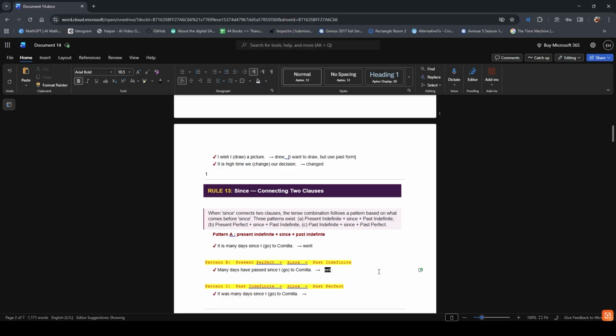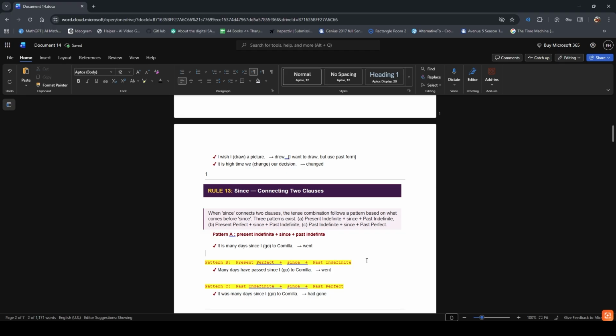The answer is went again. For pattern C, past indefinite plus since plus past perfect, the example: it was many days since I go to Kumilla. The answer is had gone.